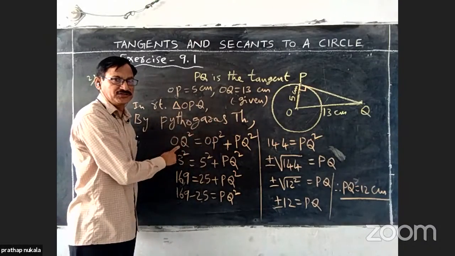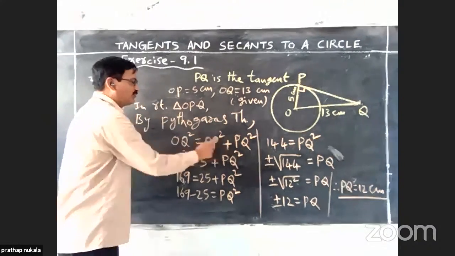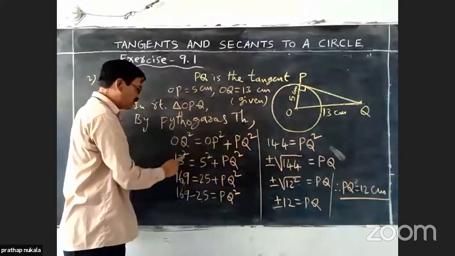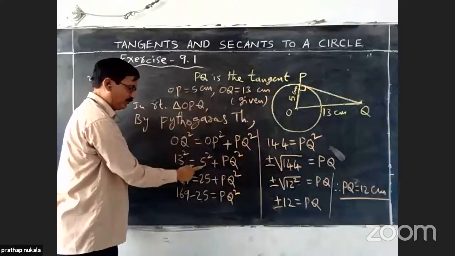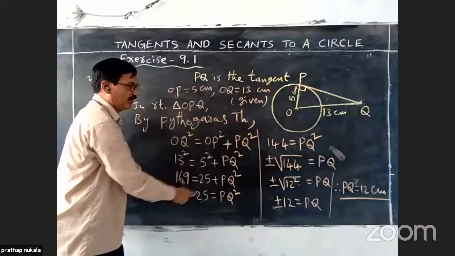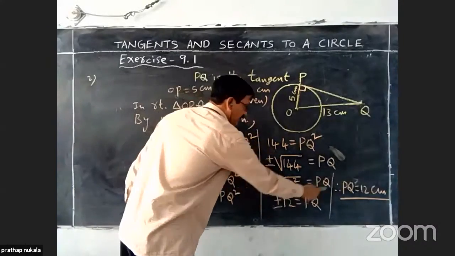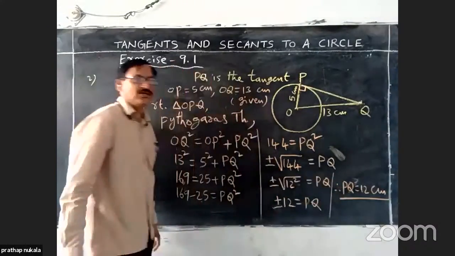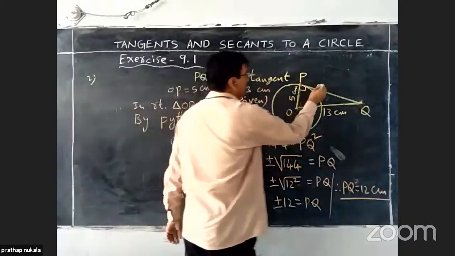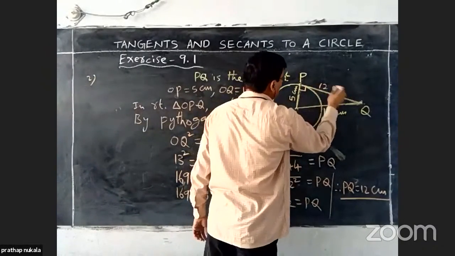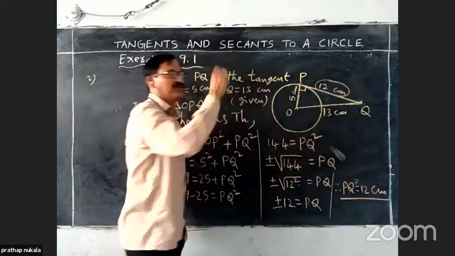The square of the hypotenuse is equal to the sum of the squares of the other two sides. We are substituting the values given in the problem and simplifying. Then we will get the value of PQ as 12 centimeters. This is what we obtained.